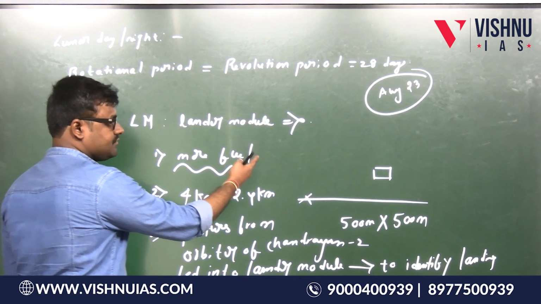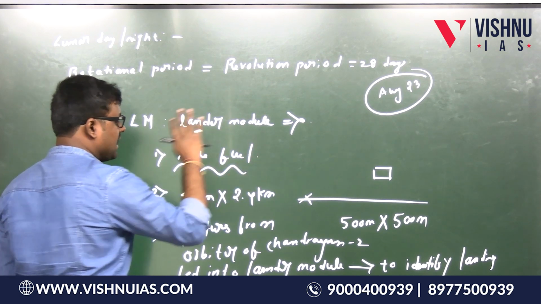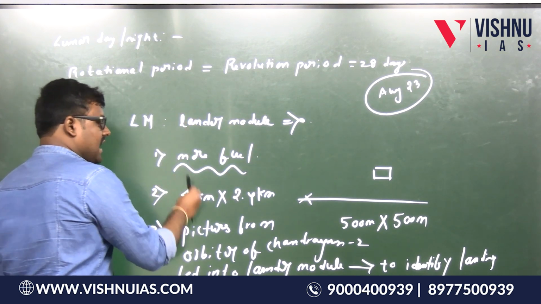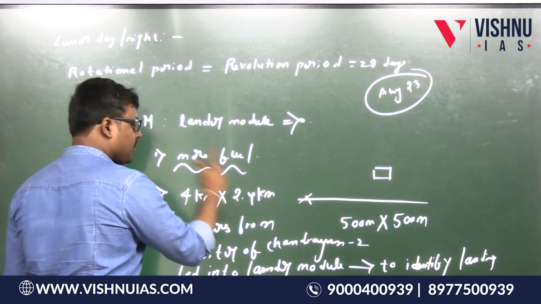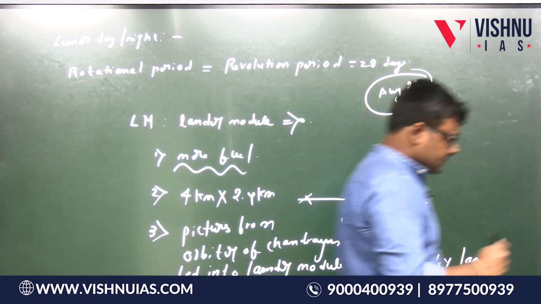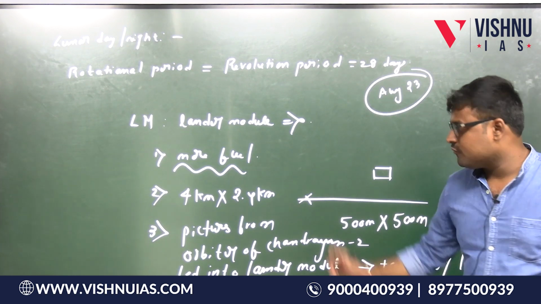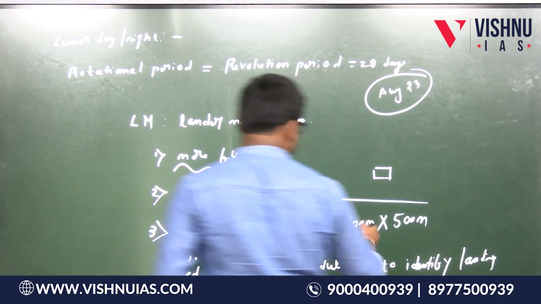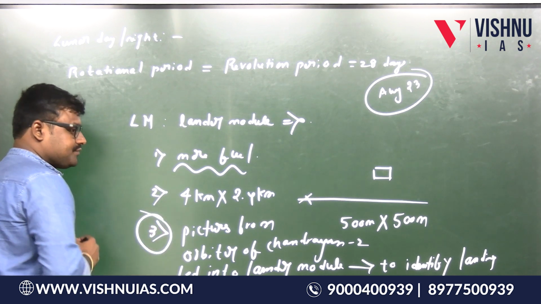More fuel, we have fed more fuel into the lander module. The landing area has been increased and now it is 4 km into 2.4 km. Earlier it was 500 meter into 500 meter area. Now just write down this point.